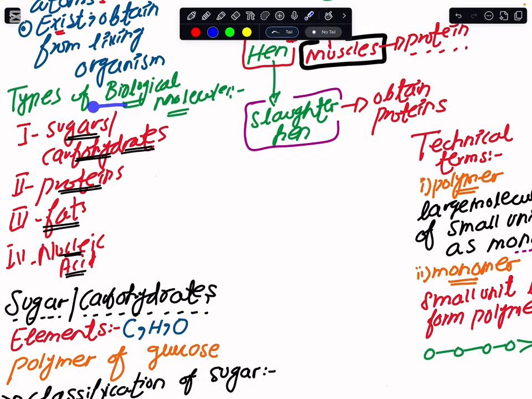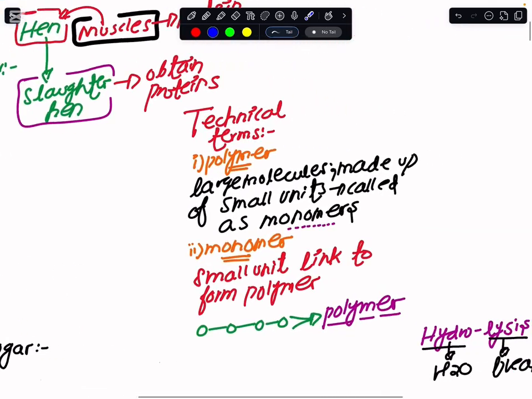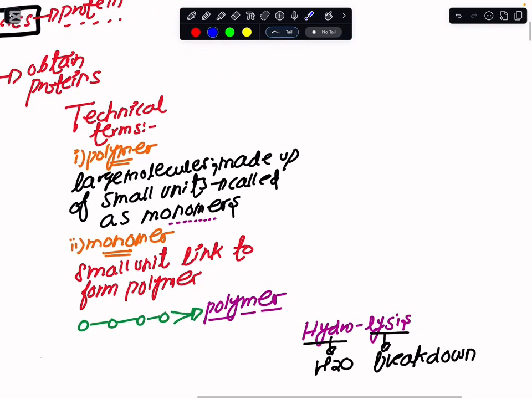But before we start looking at how each biological molecule is formed within living organisms, there are some technical terms that you need to have an idea of. The first term that I have written for you is polymer, and the other word is monomer.